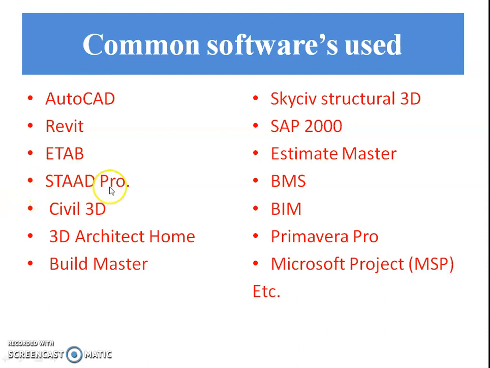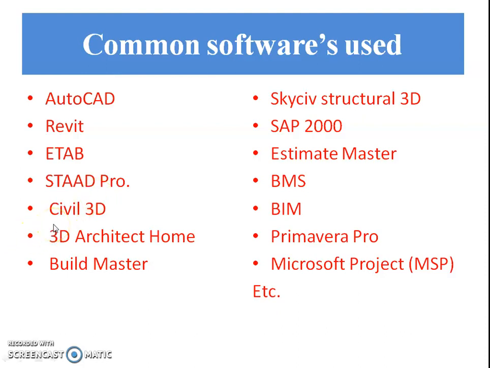Next software is StatPro. This software is developed by Bentley, which is 3D structural analysis and design software. It performs comprehensive analysis and design for any size or any type of structure.